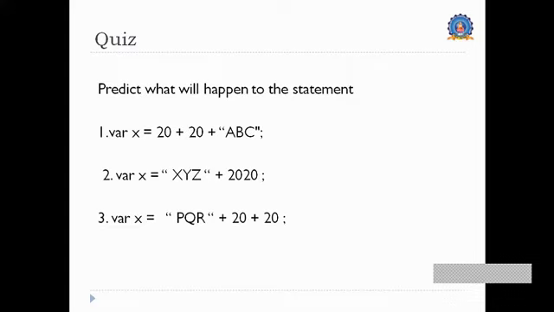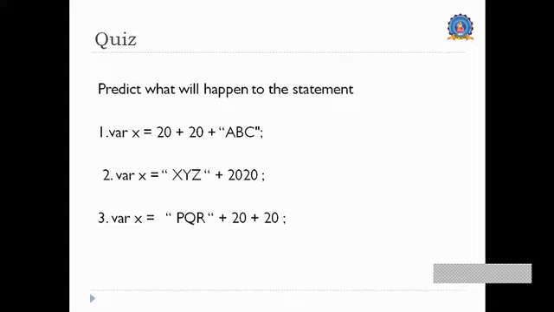In the second case, xyz plus 20, xyz being a string at first, whatever comes after processing will be concatenated to that string. So the second will output xyz20.